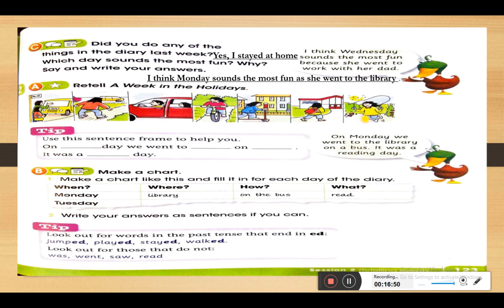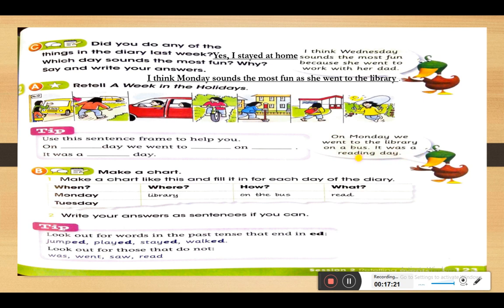Okay, so now we need to tell about each one of these stories and to use this form of sentences. So let's look at the step. We're going to use the sentence frame to help you. Let's see the ducky here again. Hello ducky, what do you have here? The ducky is saying that on Monday we went to the library on a bus.